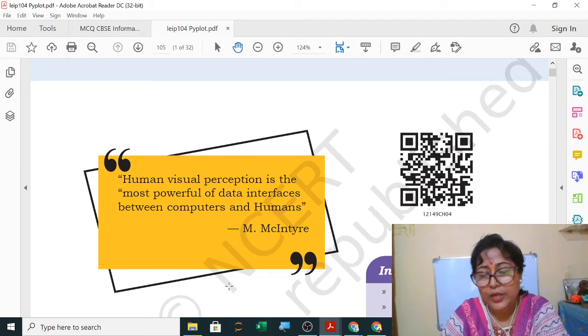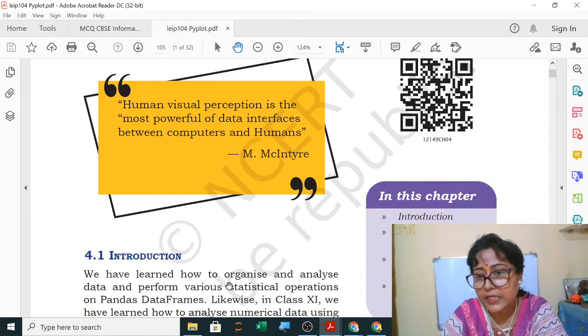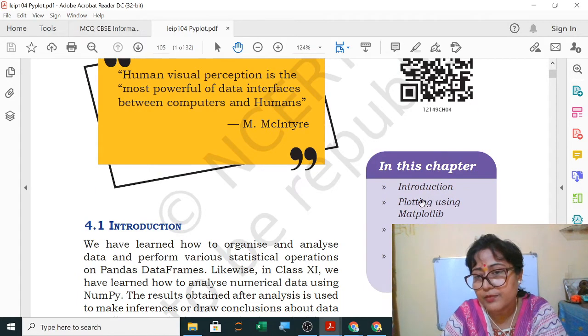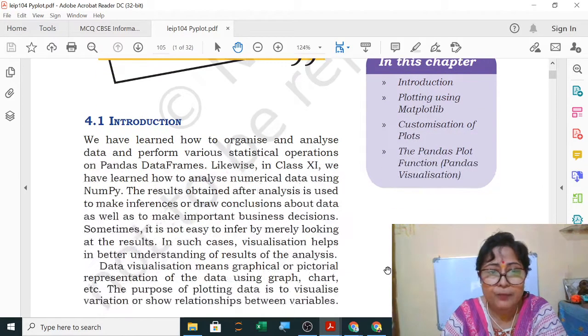Yes, so when you see the data in the form of a bar or line, it is very easy to do the data analysis. So in this chapter, we will do plotting using Matplotlib, customization of plots, and the pandas plot function, that is pandas visualization.